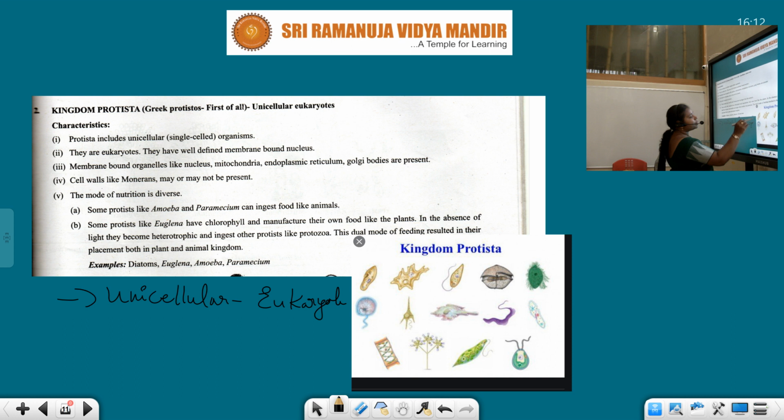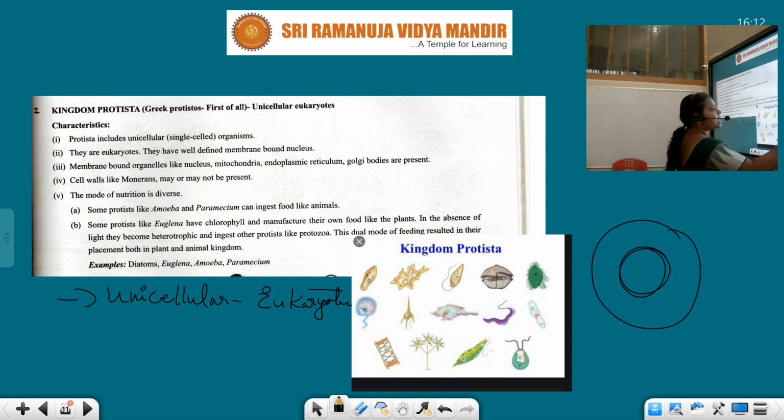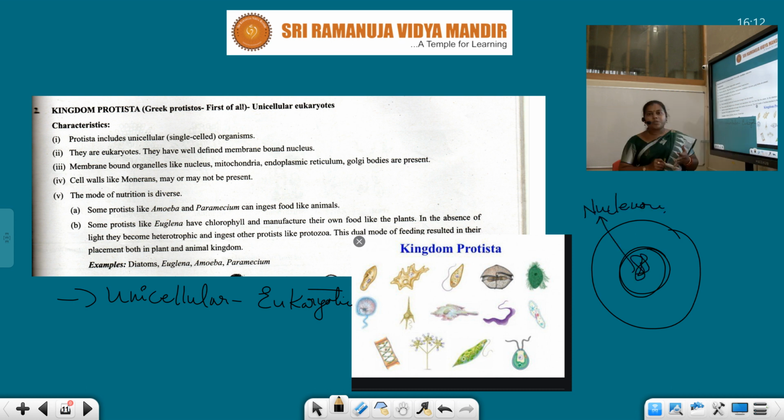Protista includes single cell. As you all know, they are eukaryotes, they have a well defined membrane bound nucleus. So in the cell of the Protista, they have a well defined, enclosed nucleus. So this is the nucleus, and here the nuclear envelope is there, students. Understand? Then membrane bound organelles like nucleus, mitochondria, endoplasmic reticulum, Golgi bodies, everything is present in our Protista, like Golgi apparatus, endoplasmic reticulum, and lysosomes.